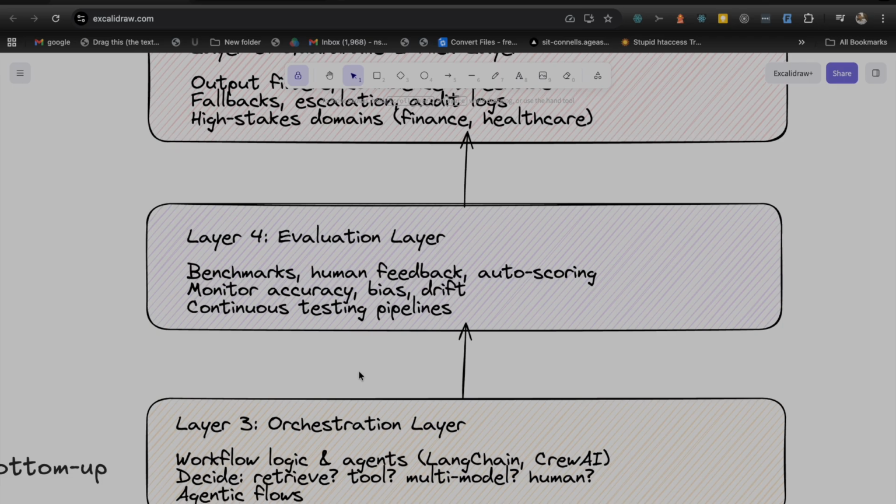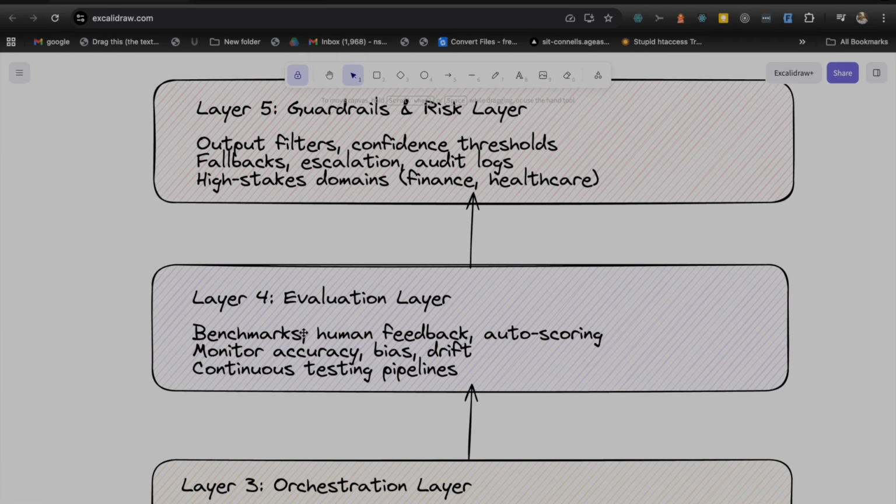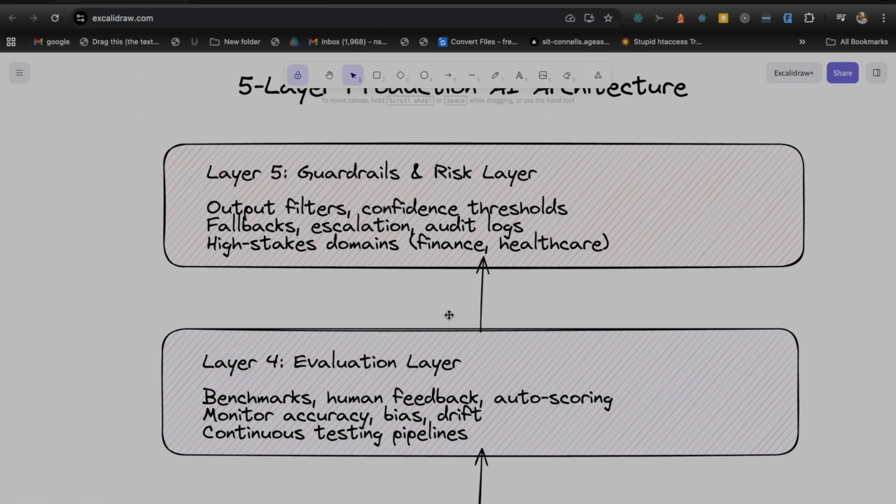Do we have correct information? Is that data useful or not? For that we have the evaluation layer. On this layer, we can set up some monitoring. We can see if data is biased or not. We can test our data. We can set up continuous testing pipelines over there. And here it is, the evaluation layer.